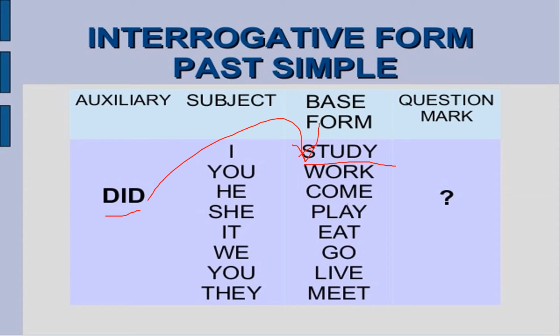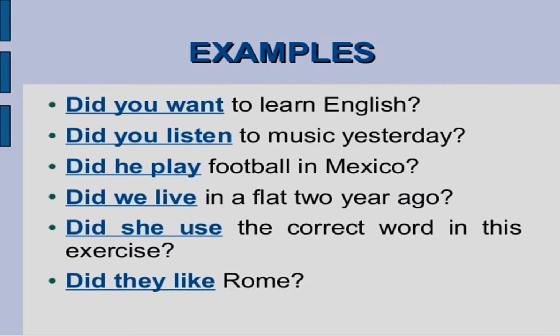When we are changing sentences into past tense or forming an interrogative sentence in the past tense: Did we go? Did you live? Did they meet? And at the end, we will put a question mark. Now, here are a few examples. Did you want to learn English? Now look at the verb. It is the first form of a verb. We have not written wanted. Did you want to learn English?